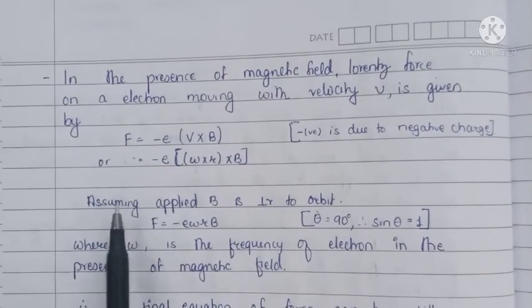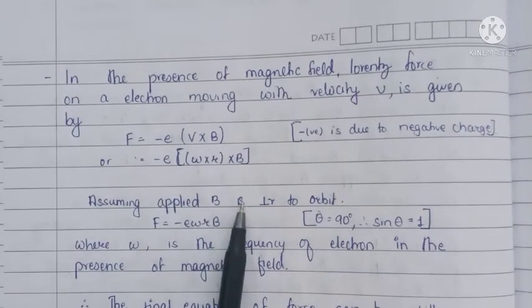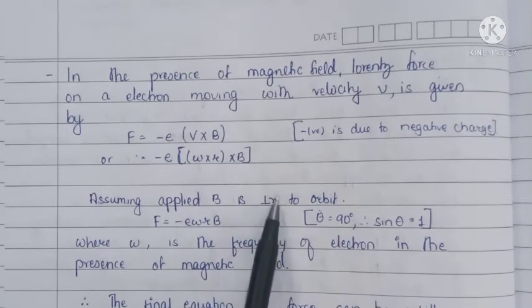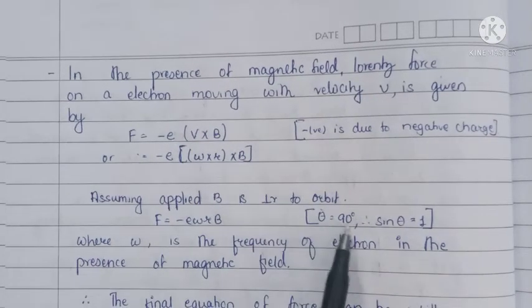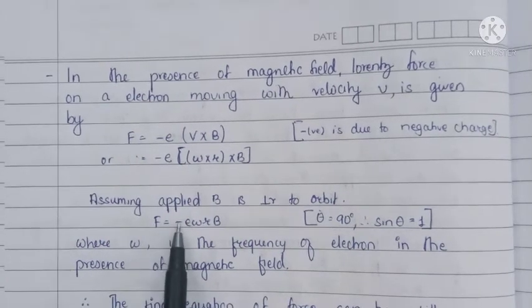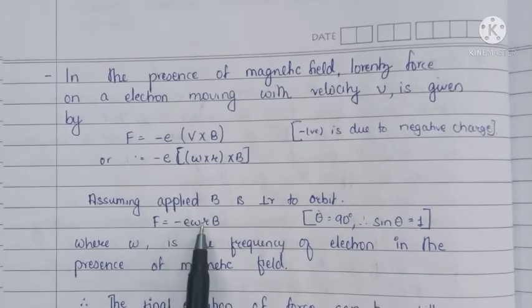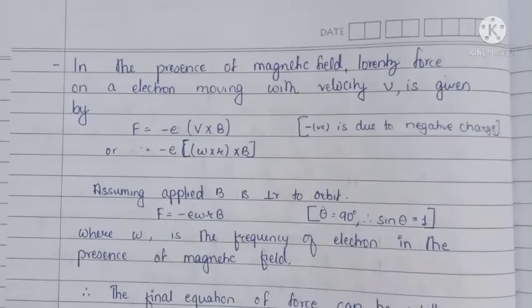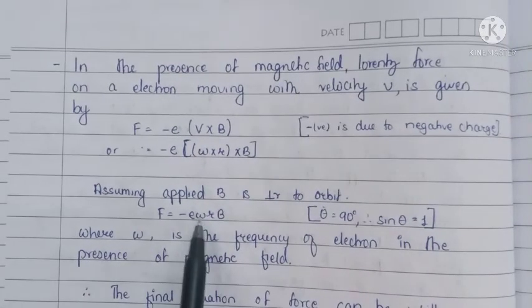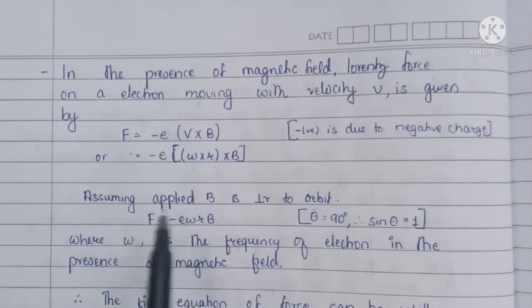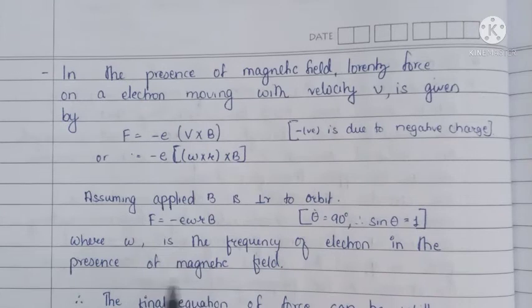Now assuming the applied magnetic field is perpendicular to the orbit. Perpendicular to the orbit means theta becomes 90 degrees and sin theta becomes 1. So F is equal to minus E omega r B. Now this omega is the frequency of the electron revolving around the nucleus in the presence of the magnetic field.